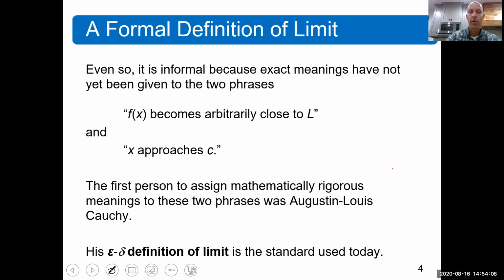The reason it's informal is because we haven't defined what arbitrarily close to L means. We haven't defined what x approaches c means. The first mathematician to rigorously set up this paradigm for determining limits was Cauchy, the forefather of modern analysis, which is the study of how we know all these things in calculus are true. And his standard is still used today.